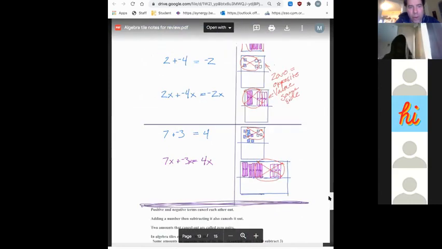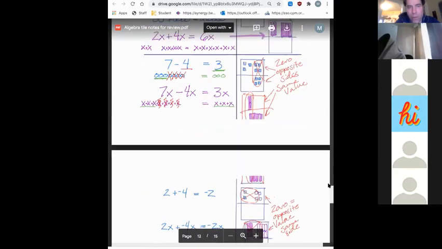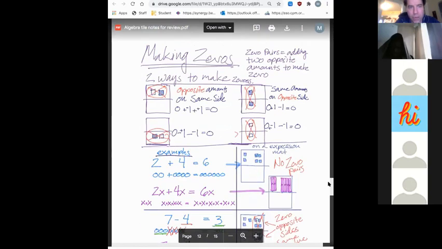I would prefer if we made it all the way to making 0 pairs. I want to know if anybody has any questions about making 0 pairs, and then I'm going to show you guys the next section, which I think is really important. The next section is, I think, the most crucial part in terms of algebra tiles and simplifying. No questions about this part. All right, I'm going to change my share, and I'm going to put my iPad on your screen.